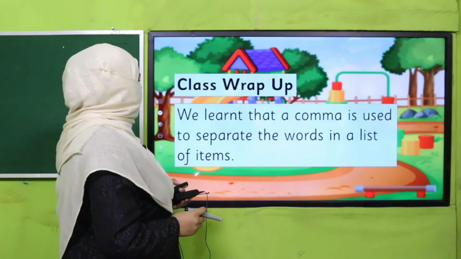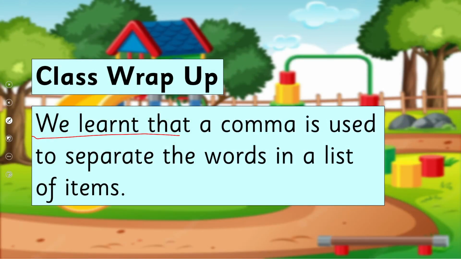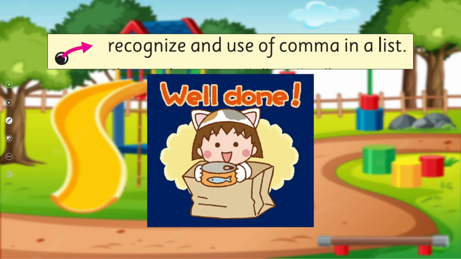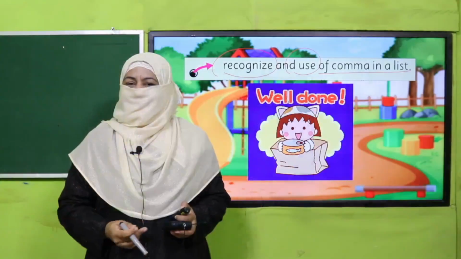So what have we learned today? We learned that a comma is used to separate the words in a list of items, and we achieved our SLO to recognize and use comma in a list. Are we done with it?